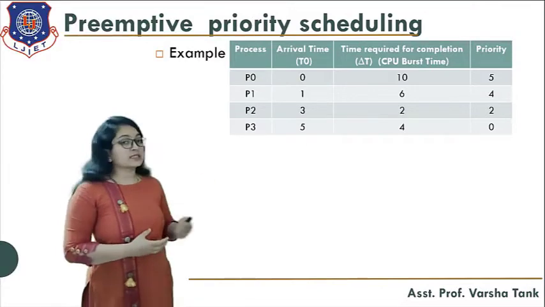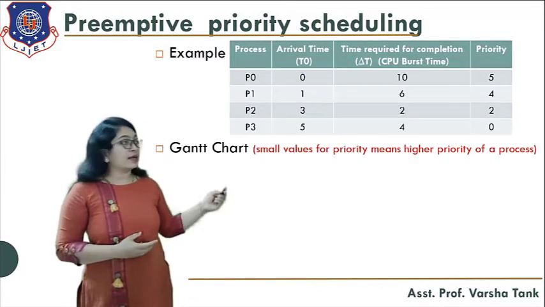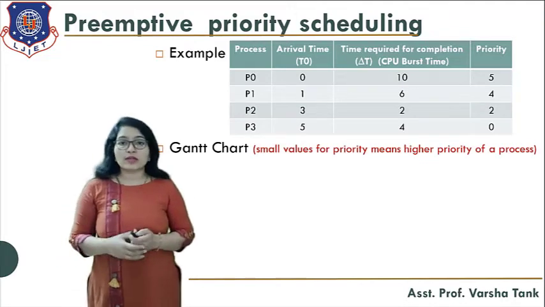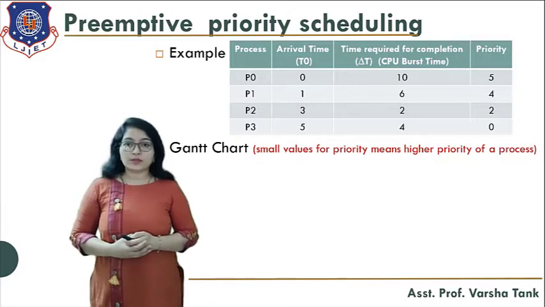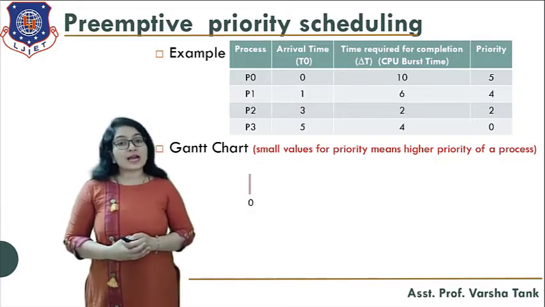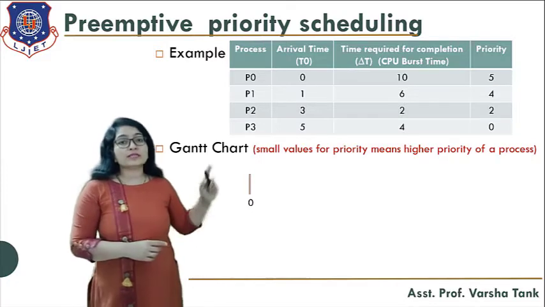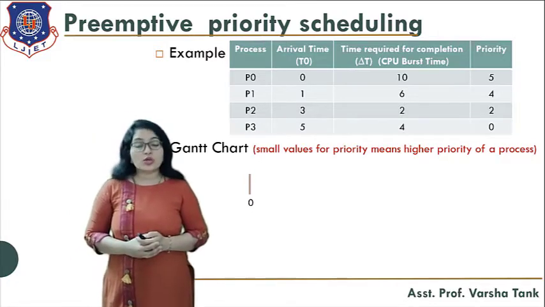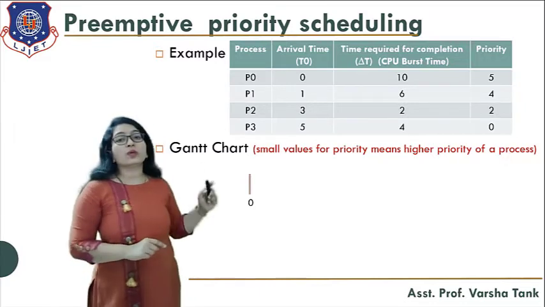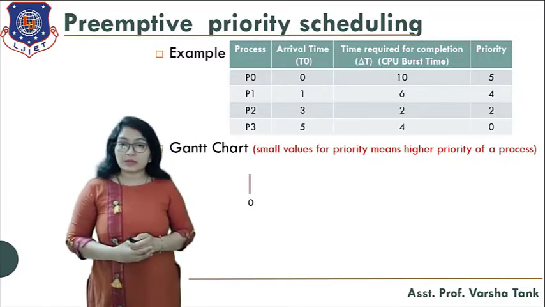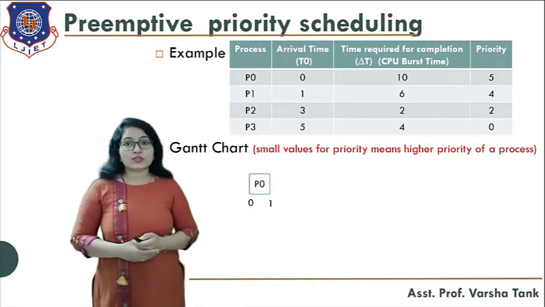Now again we are taking the same example. Timeline chart: again here we are considering small values for priority as higher priority for the process. So now let's start with time 0. At time 0 we don't have any process except process P0. At time 1 another process comes, that is P1. So till time 1, P0 will go for execution.